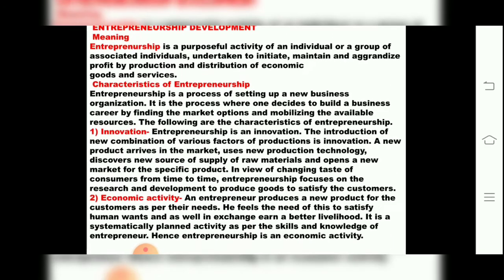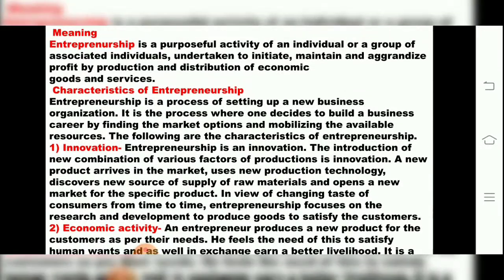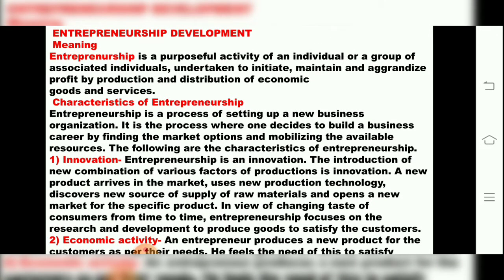Now we come to our next point in the chapter, children. We have studied qualities, characteristics and functions of an entrepreneur. Now we are going to see from this chapter what entrepreneurship development is. Till now we studied how an entrepreneur should be. Now we have to study what entrepreneurship development is. So let us see what entrepreneurship development is.